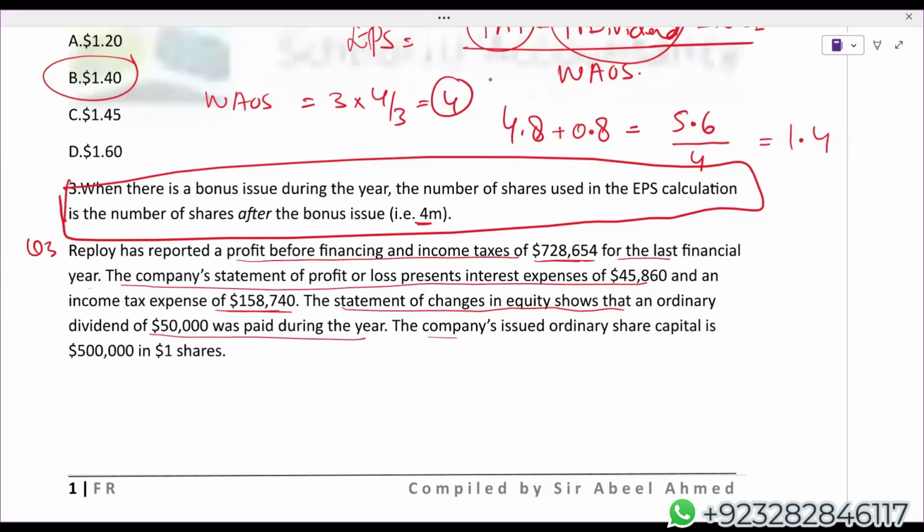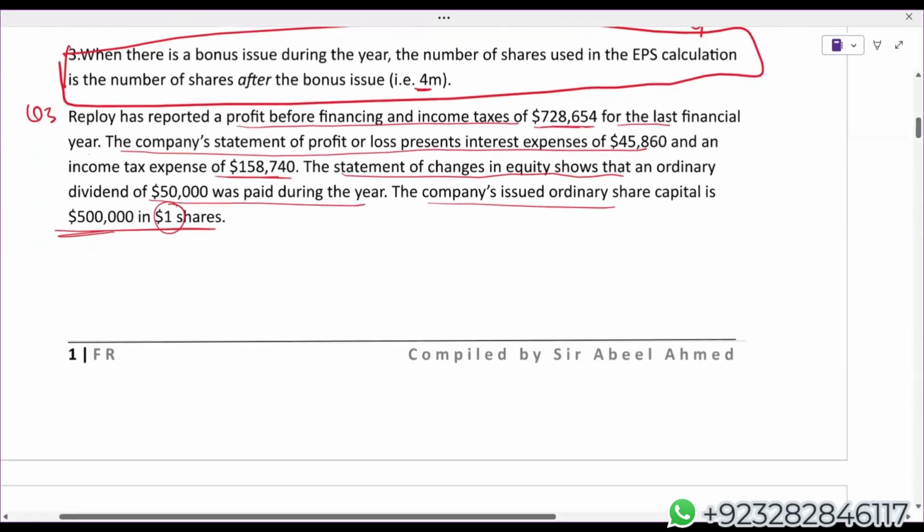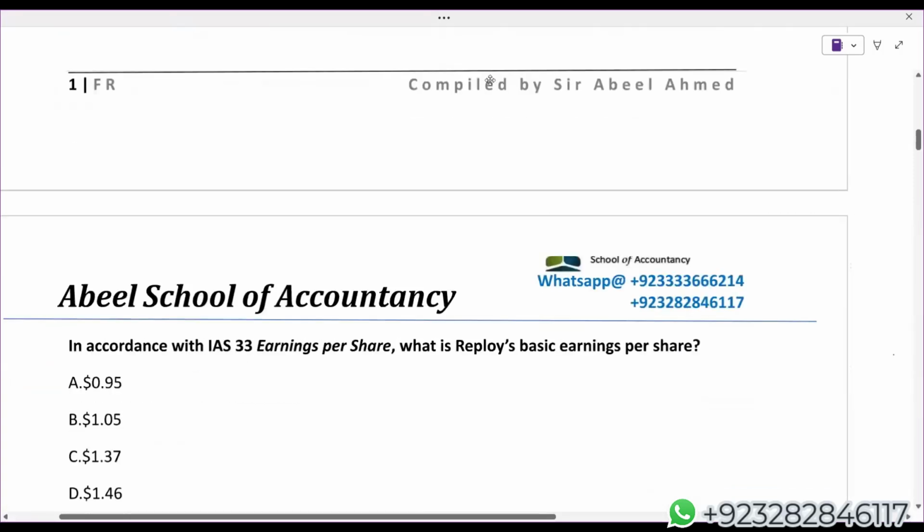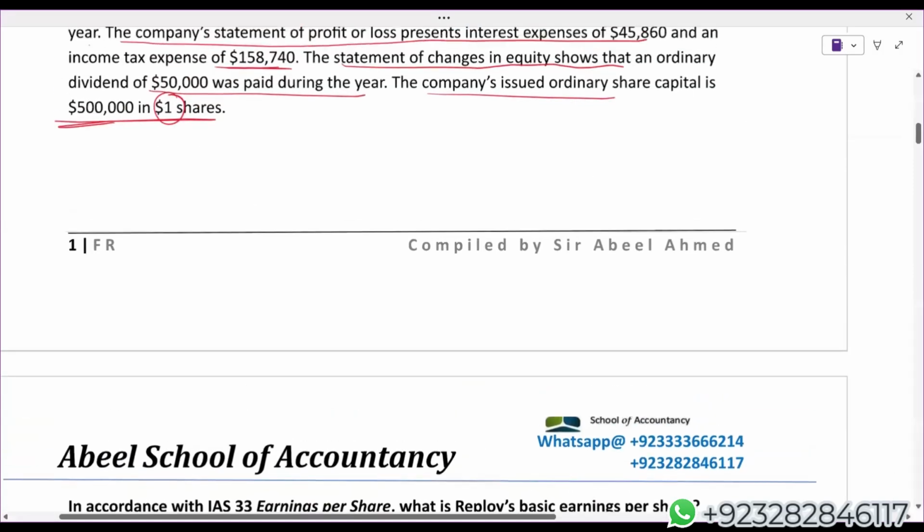Okay. The company issued ordinary share capital. Ordinary share capital is 5 lakh, par value is 1. So the number of shares, they are also 5 lakh, because ordinary share capital divided by par value will give you the number of shares. We are required to do this simply in accordance with IAS 33. What is Reploy's basic EPS? We are just required to calculate Reploy's basic EPS.